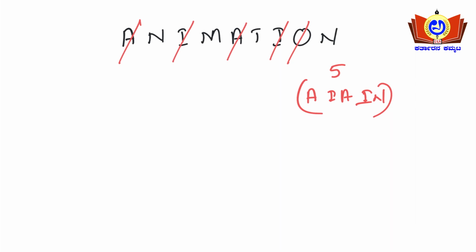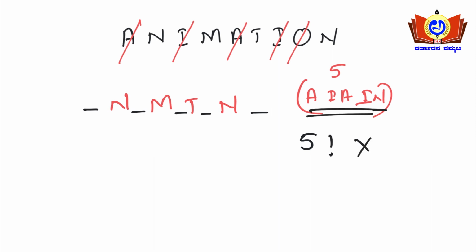Write it here. So N is remaining, M is remaining, T is remaining, N is remaining. How many spaces are there? 1, 2, 3, 4, 5. So write 5 factorial into how many vowels are there? Actually 5 vowels are there, so 5 factorial.